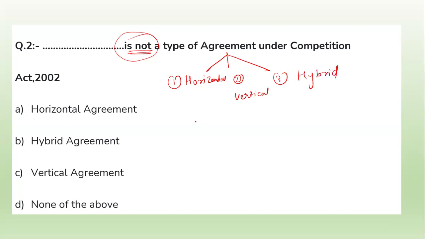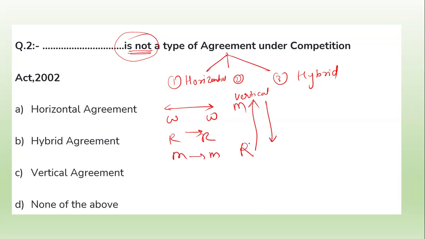Horizontal means at the same level, like wholesaler to wholesaler, retailer to retailer, and manufacturer to manufacturer. What is vertical? Vertical means down to up or up to down, like manufacturer to retailer, or retailer to manufacturer. And hybrid is a combination of the horizontal and the vertical.